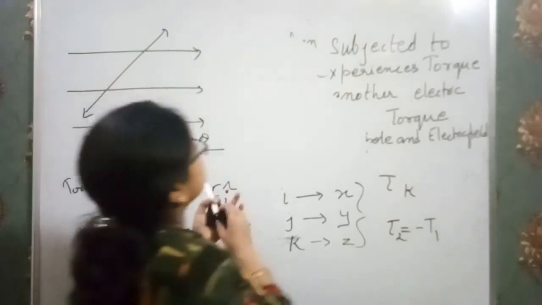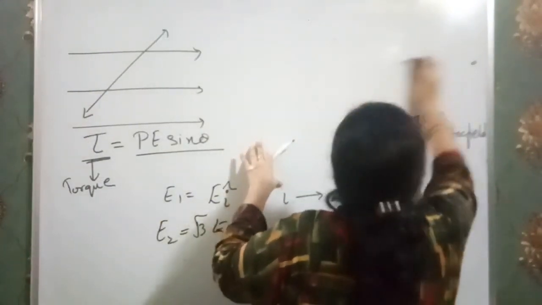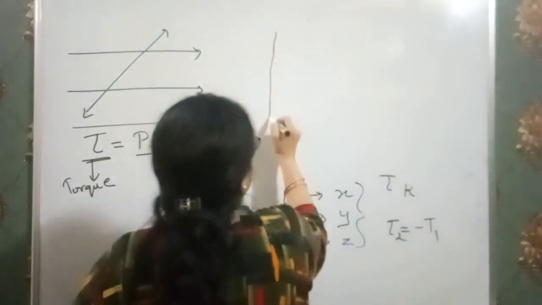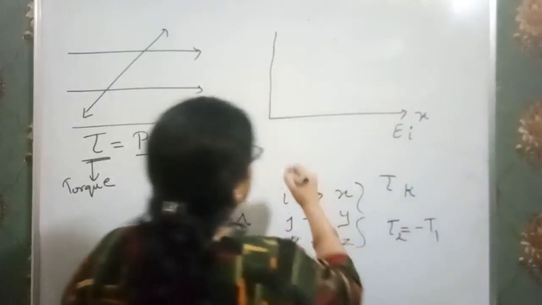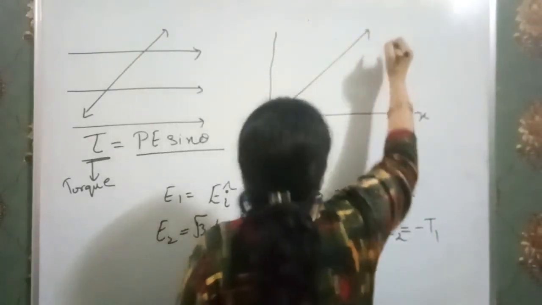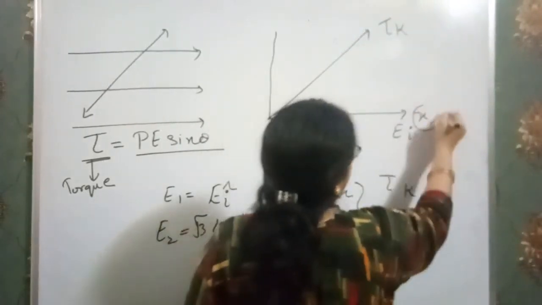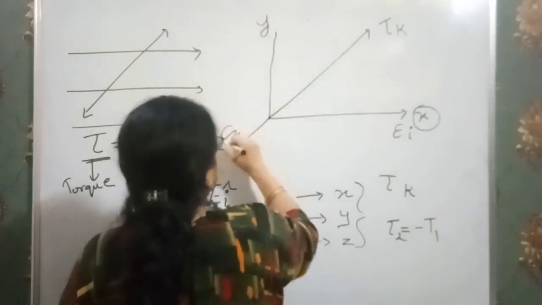Now it is given here in the first case, when the electric field is in the direction E i. E i means the electric field is in the direction of the X-axis. Then the torque experienced is T k. This is X, this is Y, and this is our Z-axis.